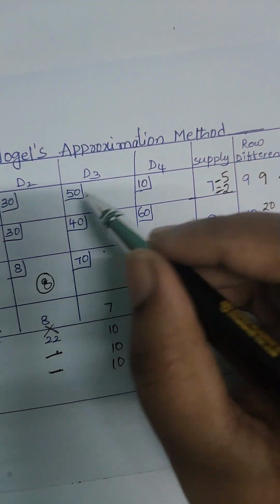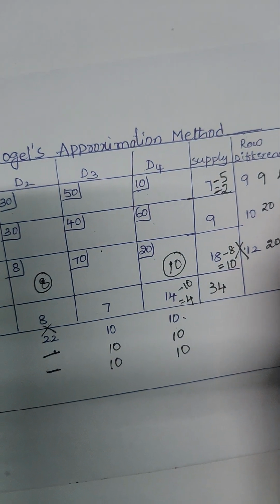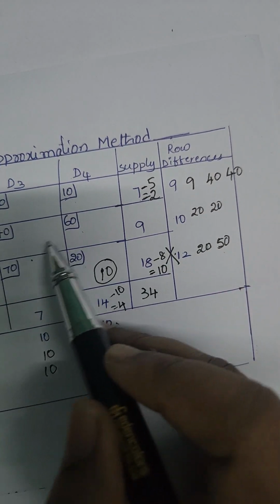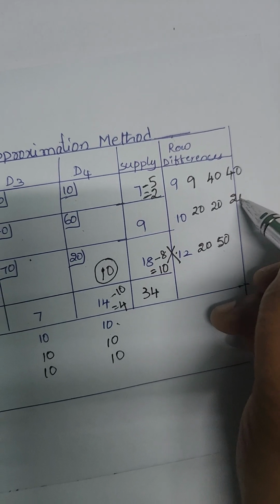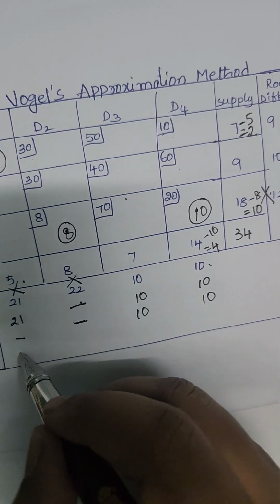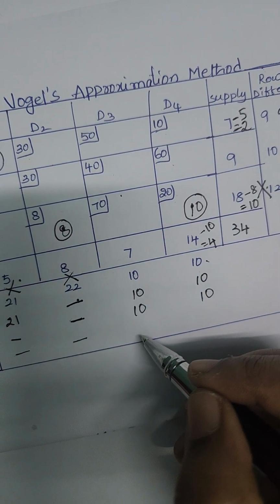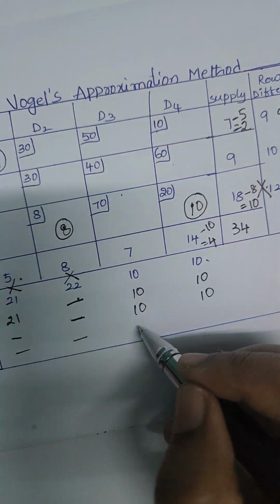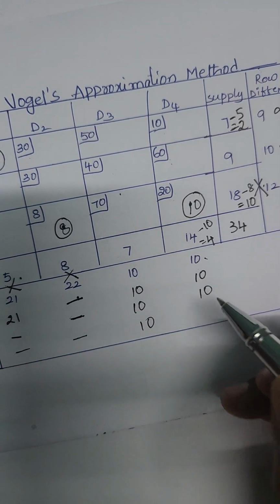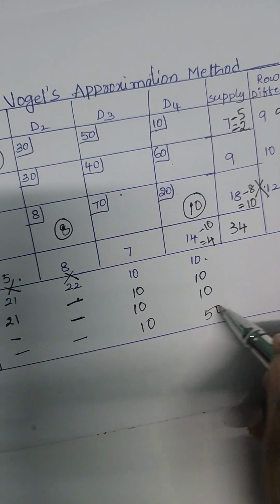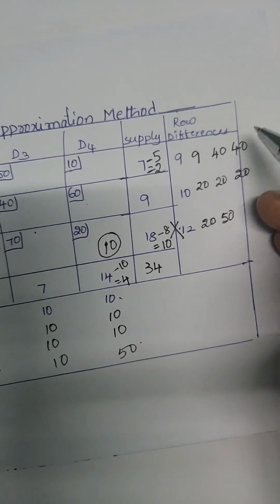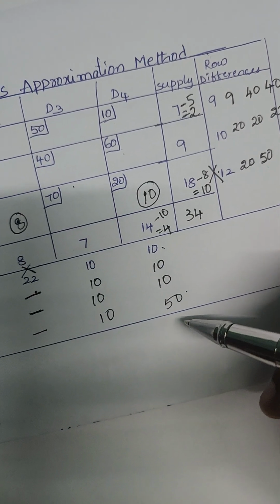The difference between 10 and 50 is 40 and the difference between 60 and 40 is 20. Here the difference between 40 and 50 is 10. Here 10 and 60 the difference is 50. So 10, 50, 40, 20. The highest penalty is 50.